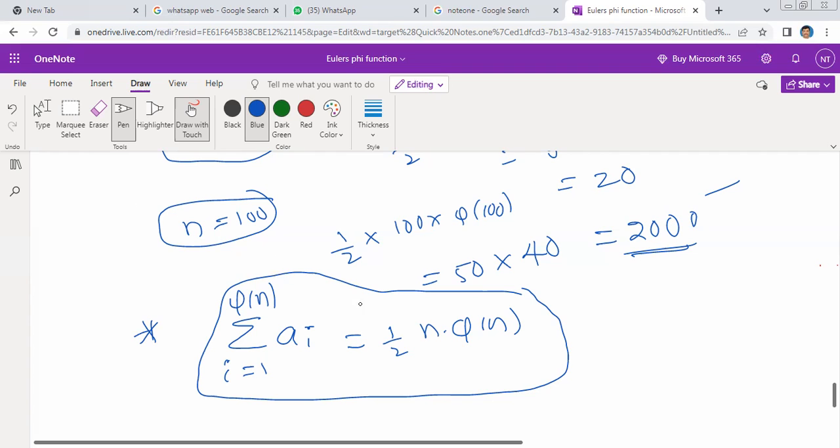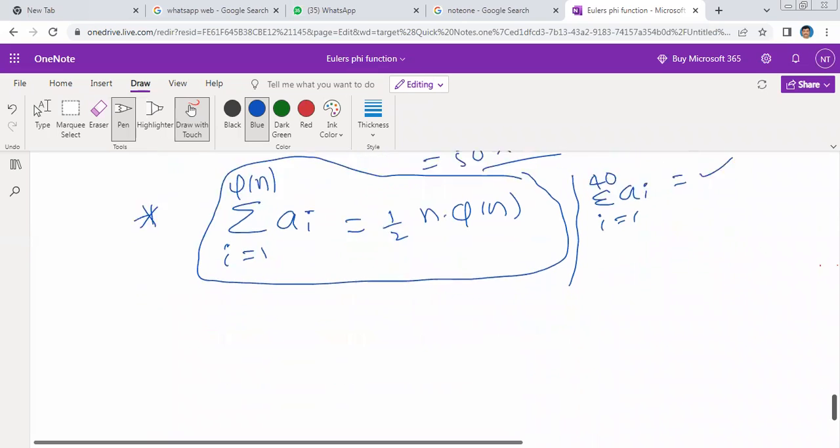Now according to this formula, what is pi of 100? Pi of 100 is 40. Sum of a_i, i is equal to 1 to pi of n, therefore by using this formula we get the same answer. The same value comes.